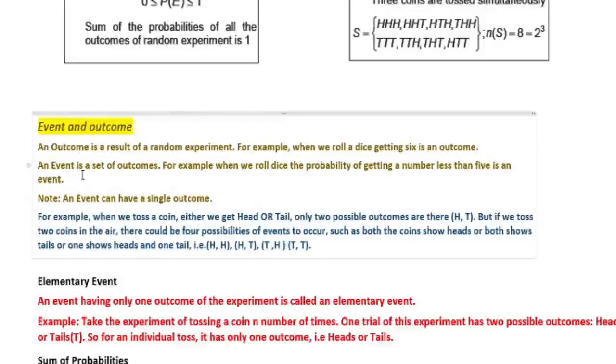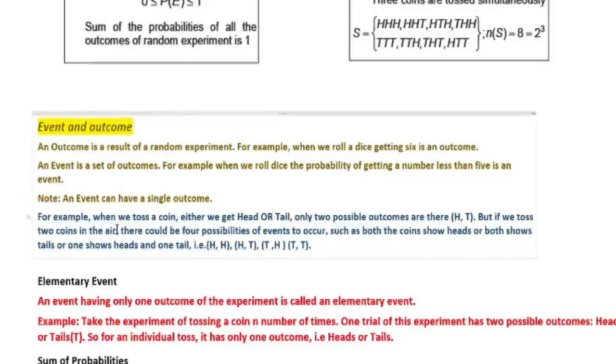Then again, an event is a set of outcomes. For example, when we roll a dice, getting a number less than 5 is an event. The probability of getting a number less than 5 means the probability of getting either 1, 2, 3 or 4. So this is an event. And we have to note that an event can have a single outcome also. Single outcome means only one outcome.